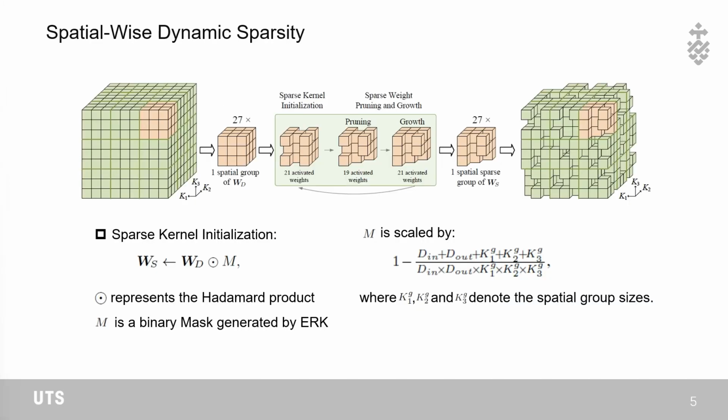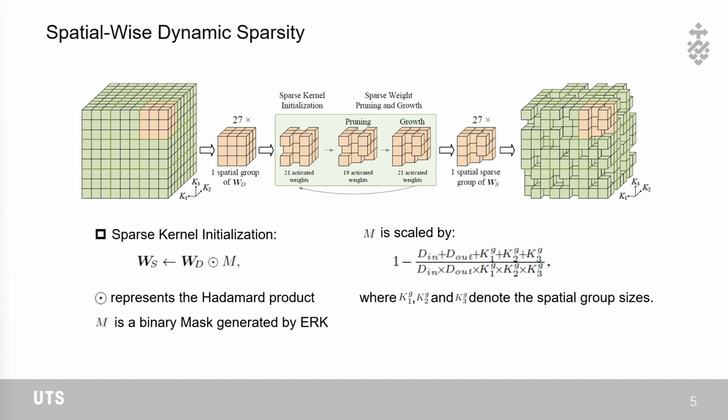In contrast to Large Kernel 3D, we employ dynamic sparsity training within each spatial group. As shown in the figure, we initialize the sparse large kernel within the spatial group with a sparsity of S. Here 21 weights are activated in one group. Then, at a fixed adaptation frequency, we discard weights with the lowest magnitude and randomly activate the same number of weights. This approach enables us to learn a sparse 3D large kernel from scratch and discard redundant model weights.